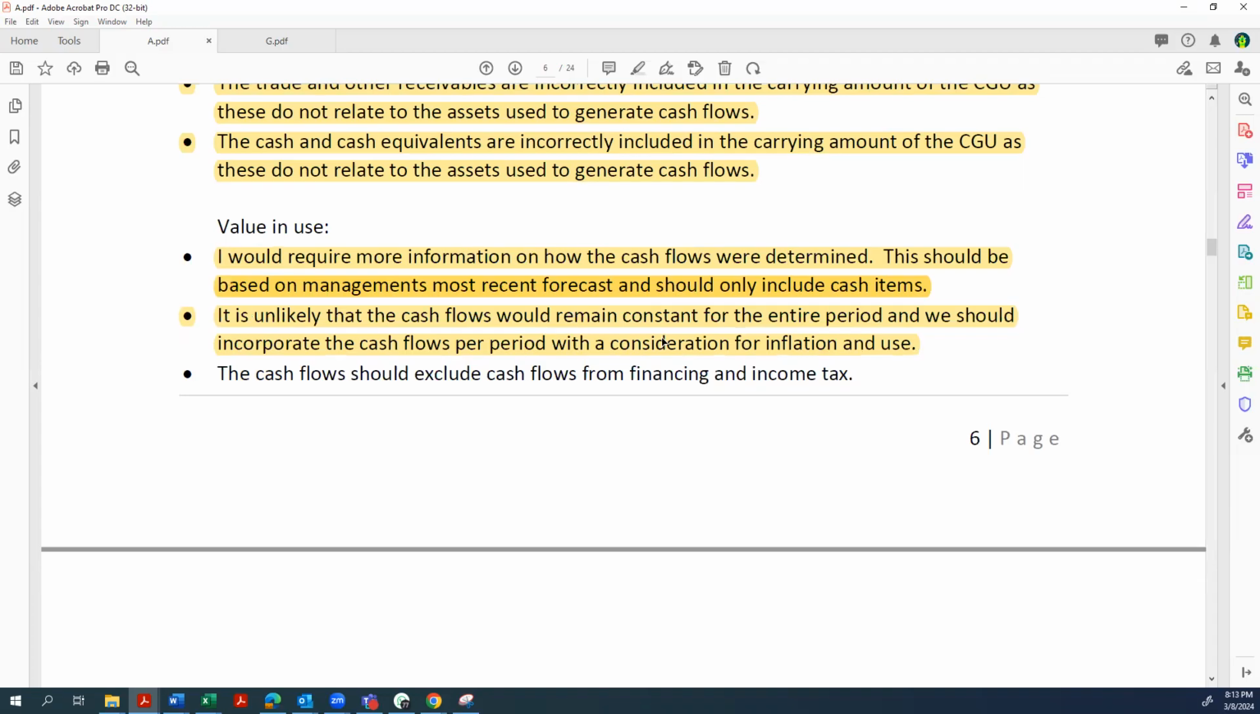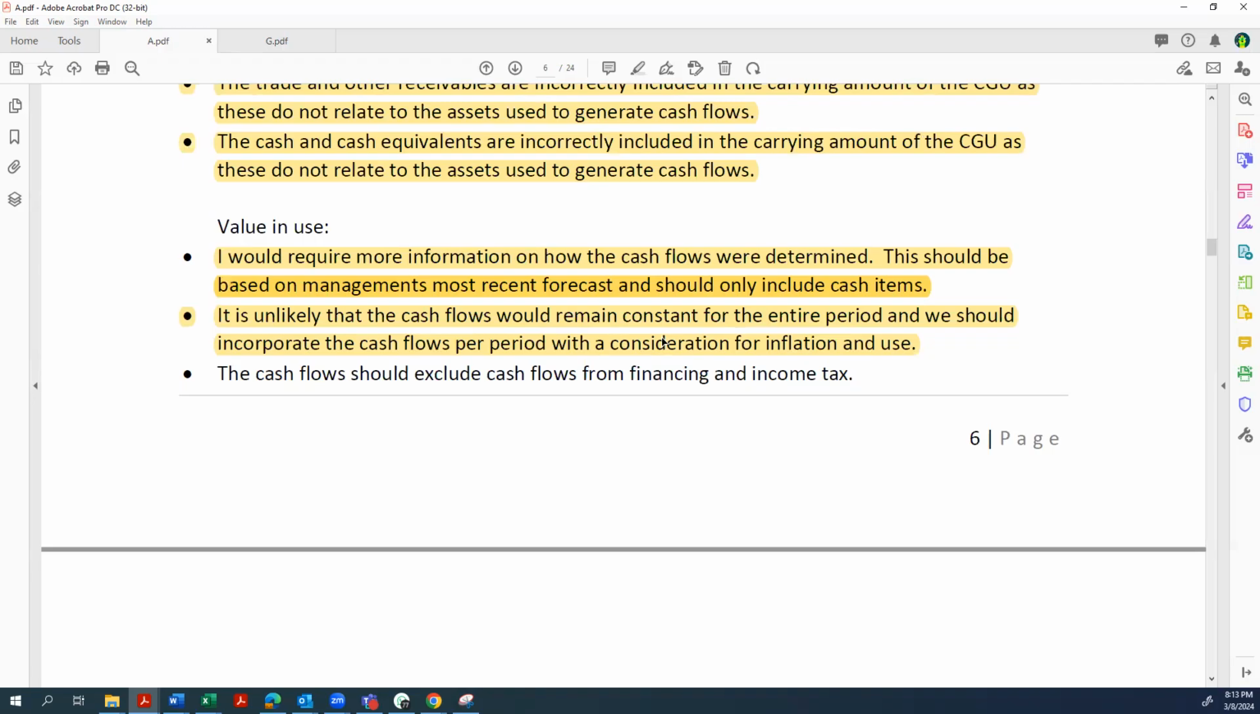And then they say this should be based on management's recent forecasts and should only include cash items. So I'm happy they want more information for the value in use calculation, and they're telling us what information they need. They need the recent forecasts. Then they say it's unlikely that the cash flows will remain constant for the entire period. We should incorporate cash flows per period with the consideration for inflation and use.